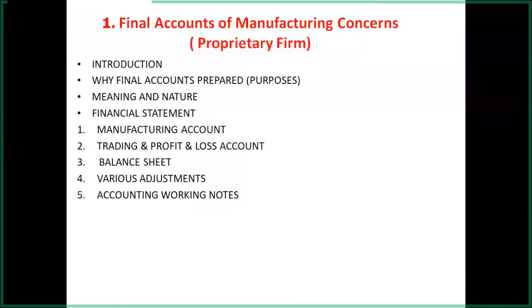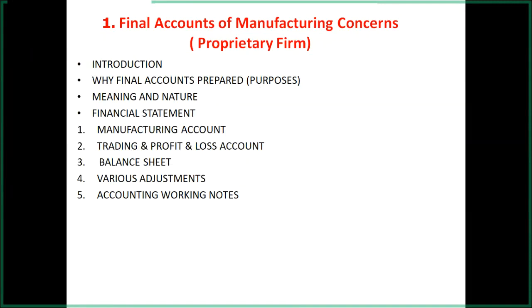So transport expenditures are paid, and that is why it is related with the manufacturing concern. Raw material is transported from supplier to the particular factory, and that amount of carriage inward is to be recorded to the manufacturing account debit side.